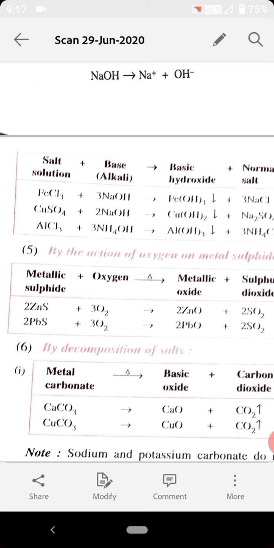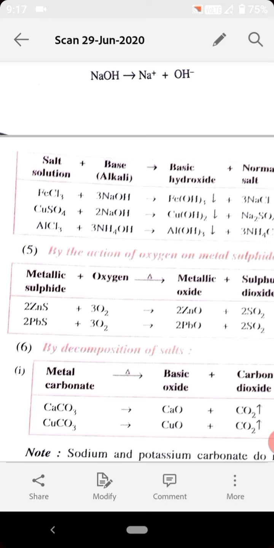So here the positively charged radical will exchange with the negatively charged radical. Fe3+ will be replaced by sodium, while Cl minus will be replaced by OH minus to form Fe(OH)3 plus NaCl.